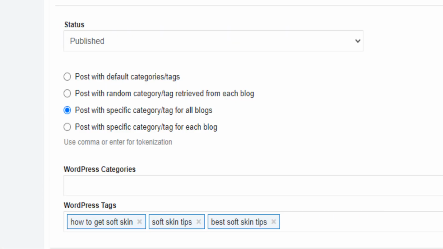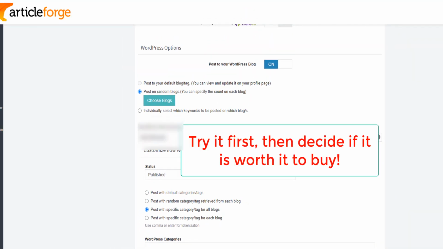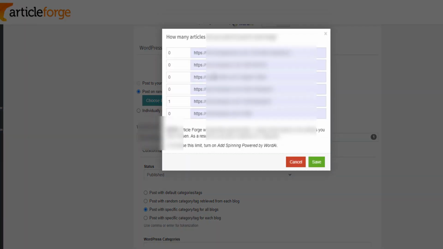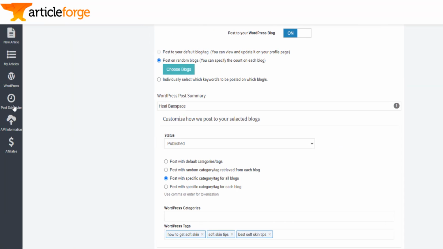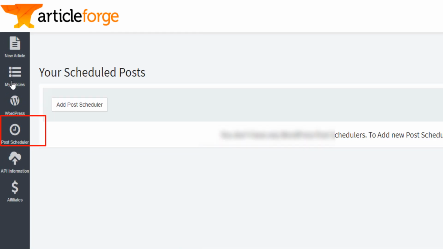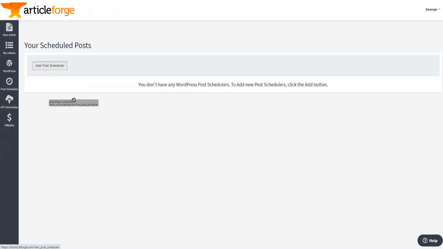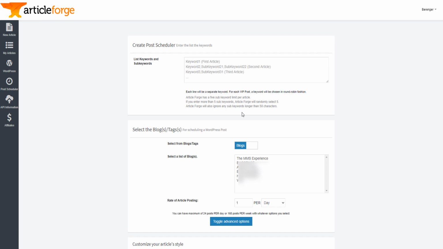Again, I tried Article Forge for 5 days and I understood that it was worth it. It was a worthwhile investment to buy it, because you can easily choose another blog post and publish that day. Or you can even automate. Let's say, for example, you even want to schedule posting. If you want to schedule posts, you just come down here on Post Scheduler, and then you click here on Add Post Scheduler. What this does is that you don't necessarily need to come on Article Forge and specify the keyword all the time.